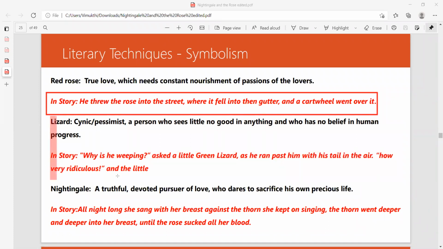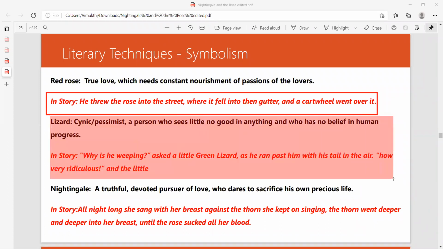That is why the lizard is laughing towards the boy. The boy is crying for a red rose. Even the butterfly and even the lizard tell that it is kind of a ridiculous act. Only the Nightingale understood the real weeping and the real pain of the boy. Can you understand? The lizard and the butterfly did not identify the sadness of the boy or the suffocative condition of the boy.